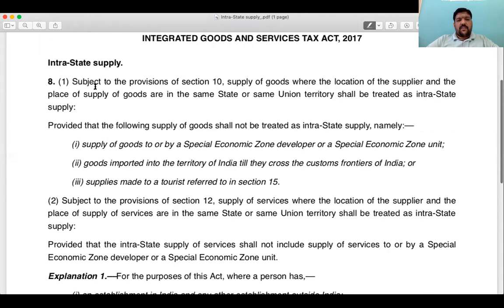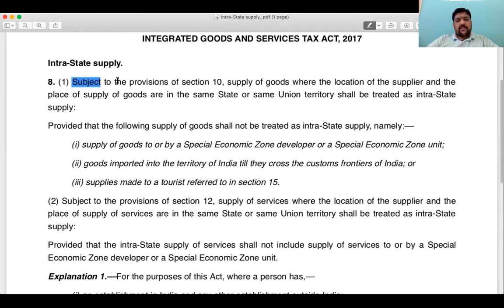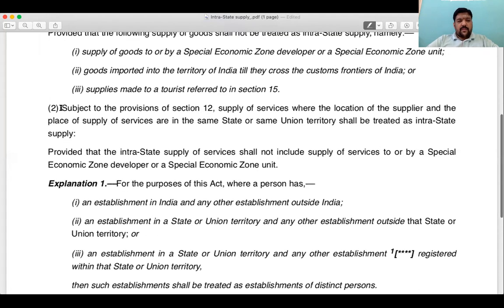Come here, how the section starts reading. Subject to the provisions of subsection 10. Supply of goods where the location of supplier and the place of supply of goods are in the same state. Okay. Now, subject to provisions of section 12.